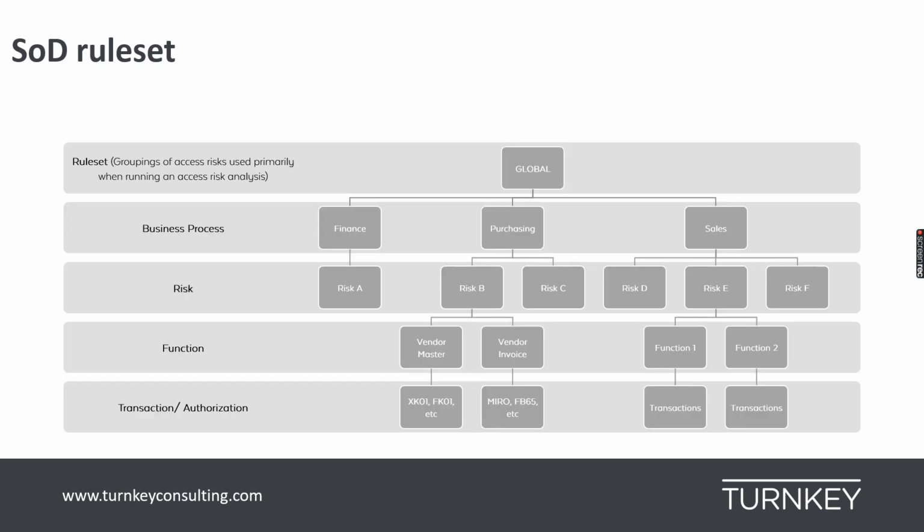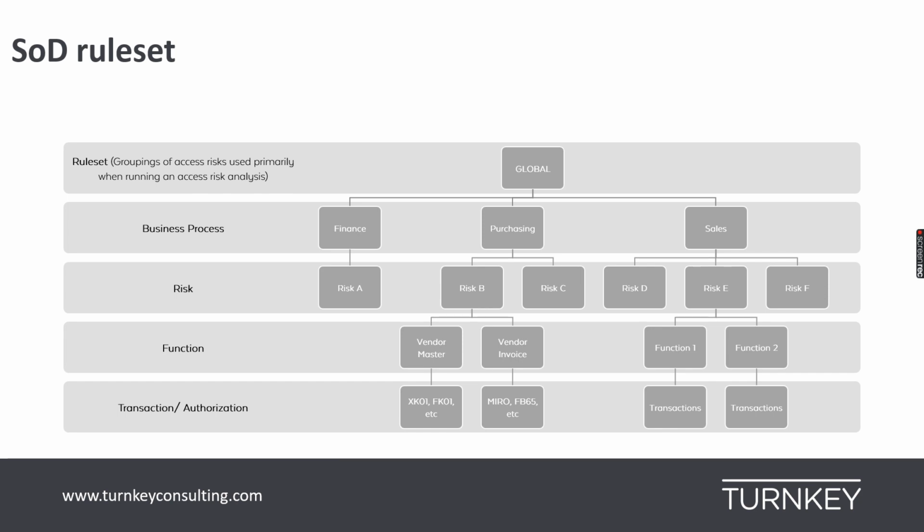So this slide talks about a SoD rule set which is called global. It has got multiple risks. These are defined as risk A, B, C, D, E, and F. And if we look inside a risk, they all consist of at least two functions. If you focus on risk B, we are talking about two functions: vendor master maintenance and vendor invoice processing.